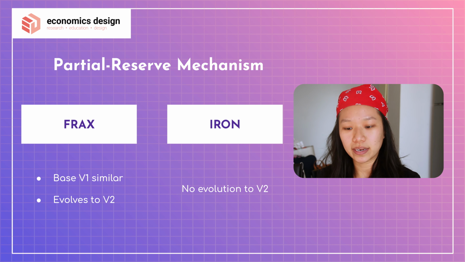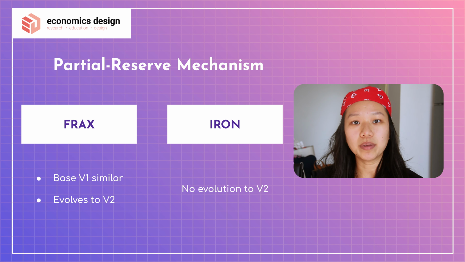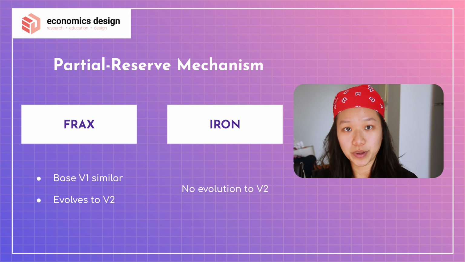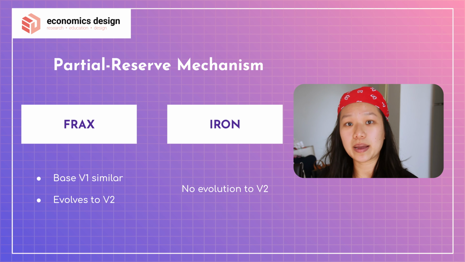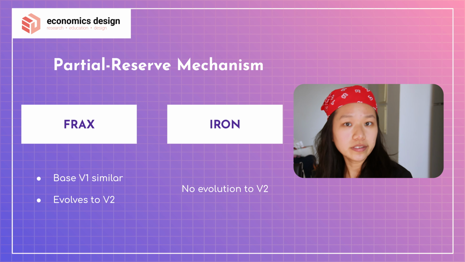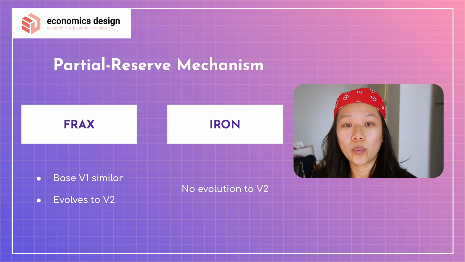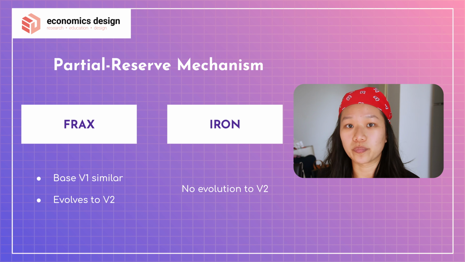So FRAX was the main protocol that created this design. Then came along Iron. Iron was basically a copy of that, but it's just built on a different chain. So they built it on BSC, so Binance Smart Chain, and they built it on Polygon, the Polygon network. Same kind of concept, but built on different places. Then, if they're the same, why did FRAX succeed whereas Iron failed? What went wrong? That's what we want to figure out.